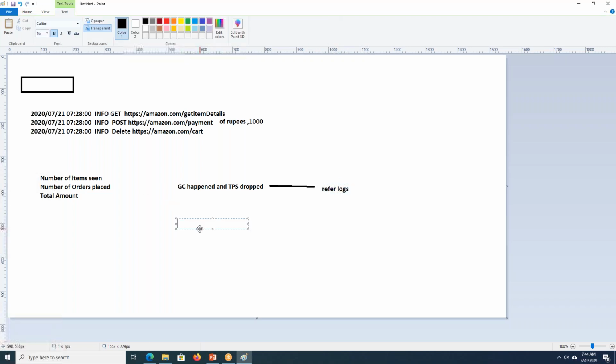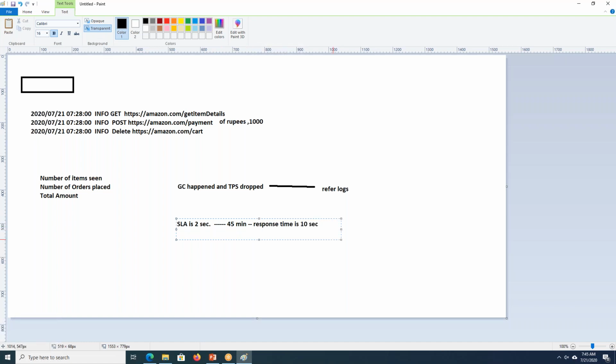But let us assume there is one scenario where my SLA is 2 seconds, and I have seen a pattern during my test execution after 45 minutes where the response time is 10 seconds.